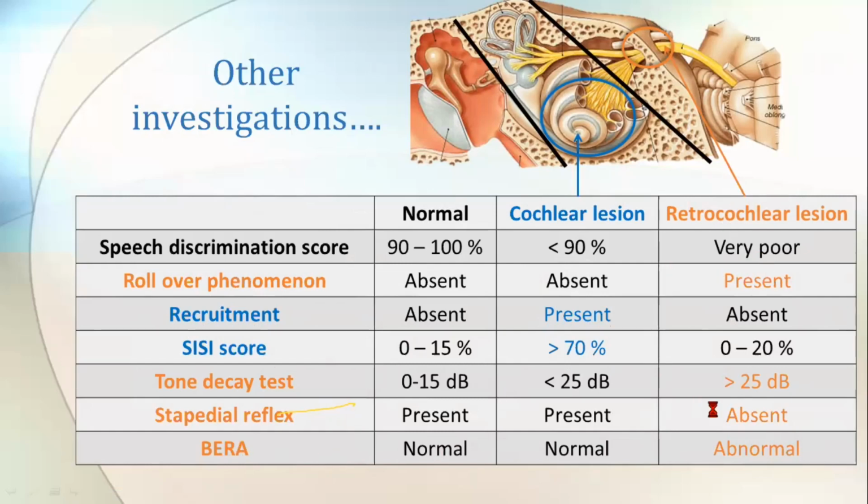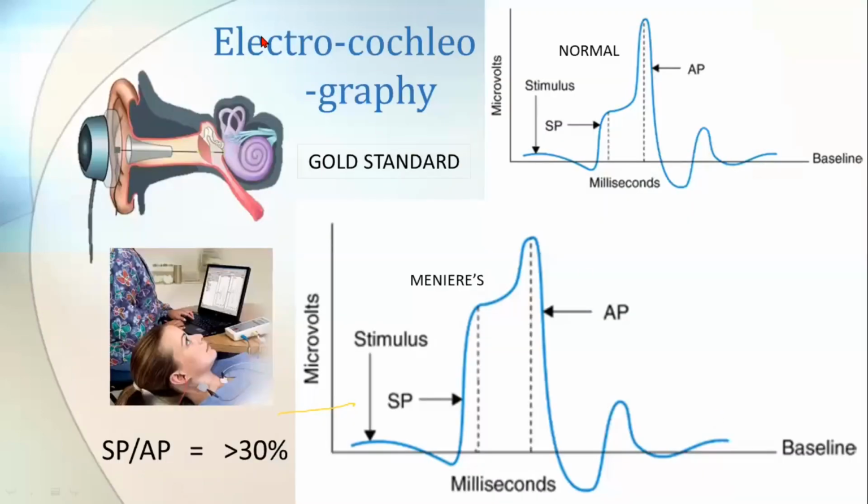And coming to electrocochleography, the name itself says electrical potentials in the cochlea are measured in the form of a graph. That is your electrocochleography. Normally what we do, we put an electrode directly over the cochlea, piercing through the tympanic membrane, we put the tip of the electrode on the cochlea. You can see the electrode being kept inside the ear onto the cochlea. And we give a sound stimulus and we measure the electrical potentials generated inside the cochlea with the help of this electrode. So normally you get summating potentials and action potentials, as well as cochlear microphonics also. But at this level, it is not important.